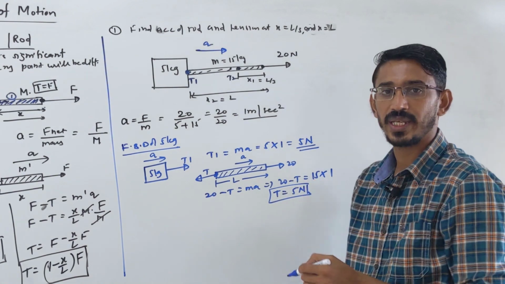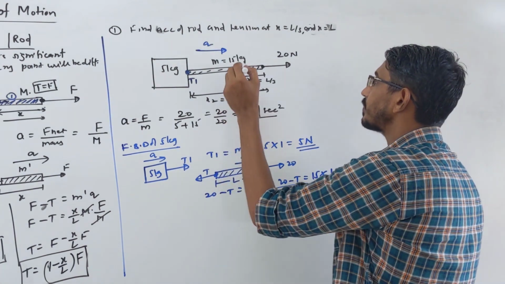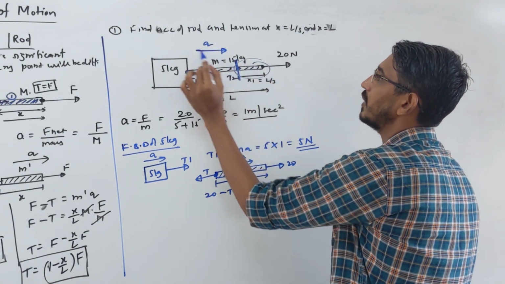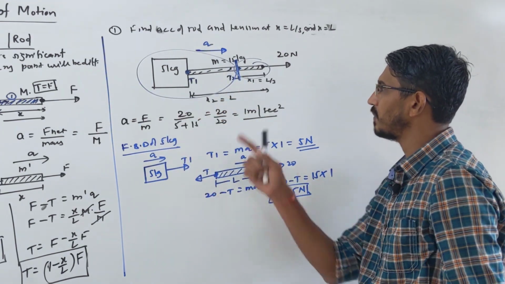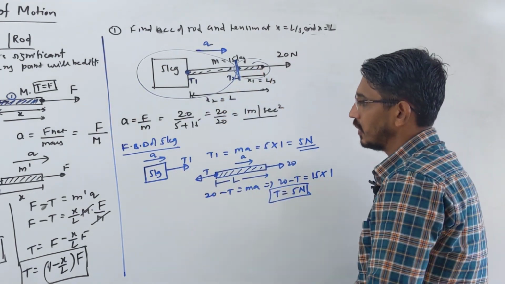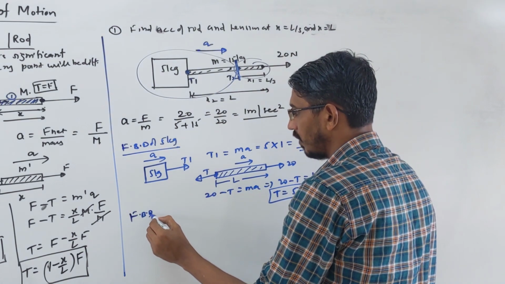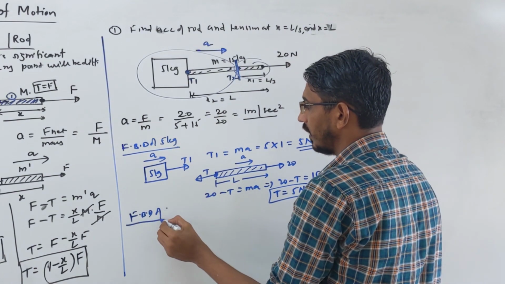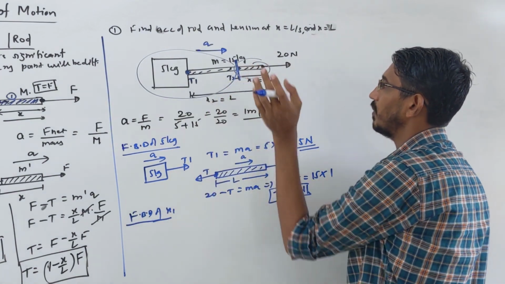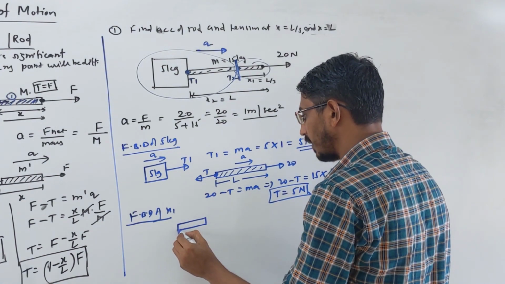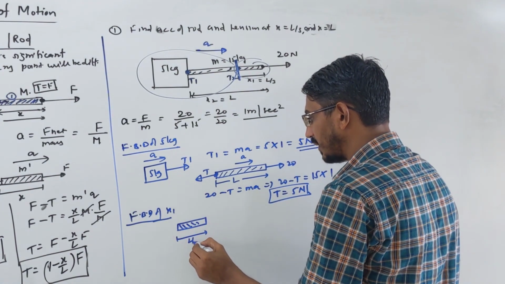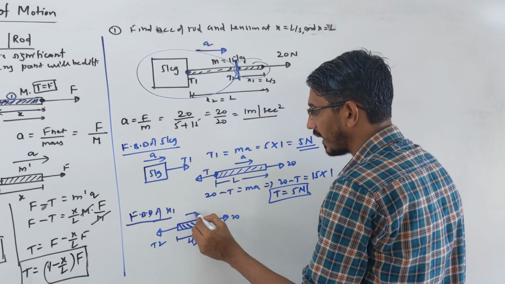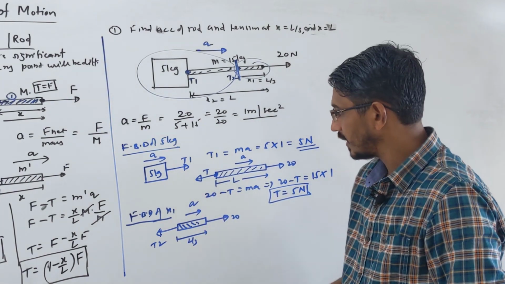So it doesn't matter which block you take for the FBD. Now you have to find the tension at this point. You have to cut, and either take the FBD of this piece or of this whole piece. You have two options, so take whichever looks easier to you. Give it some name, or I write x1, the part which has length x1. So I took that small piece here, whose length is L by 3, as they said. Here the applied force is 20 Newton, here I call the tension T2, and it accelerates in this direction with acceleration A. This is the FBD.